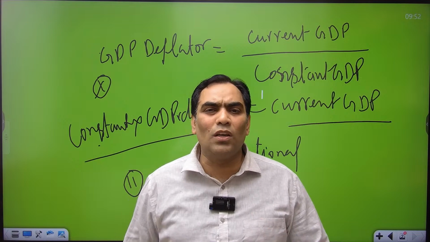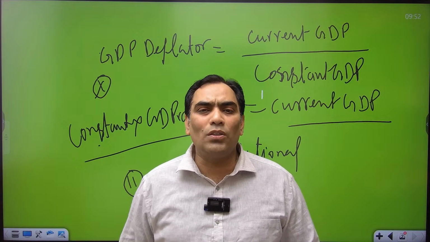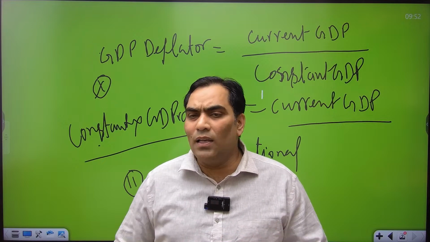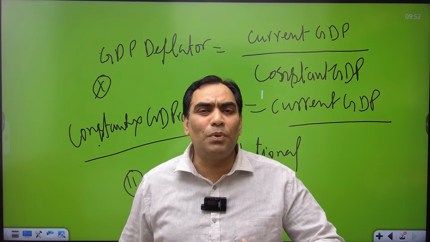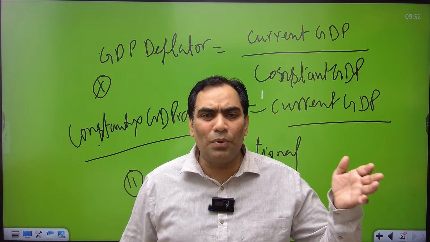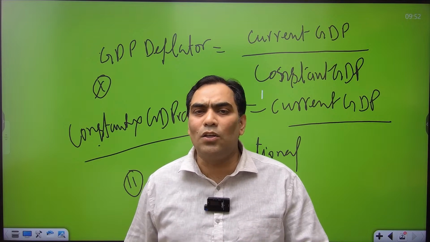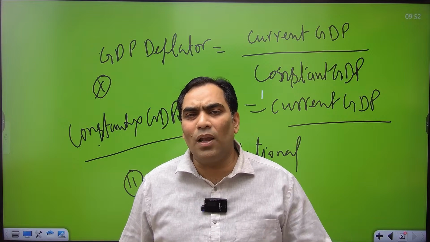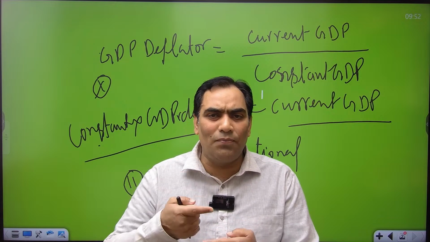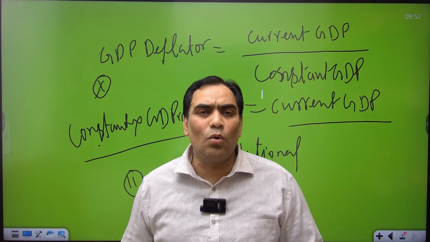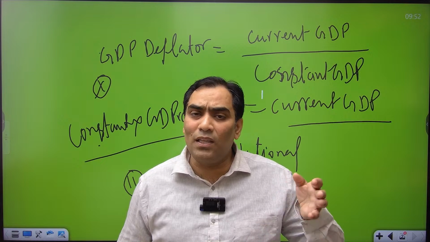But why are we not using GDP deflator for the inflation rate in comparison to CPI? Because there is a time lag. In the GDP deflator there is automatic inclusion and exclusion of goods and services consumed during the winter and the summer. We consume different goods in different seasons. So this is the significance or characteristic of GDP deflator, that it automatically includes all the goods and services being consumed in India across different seasons.